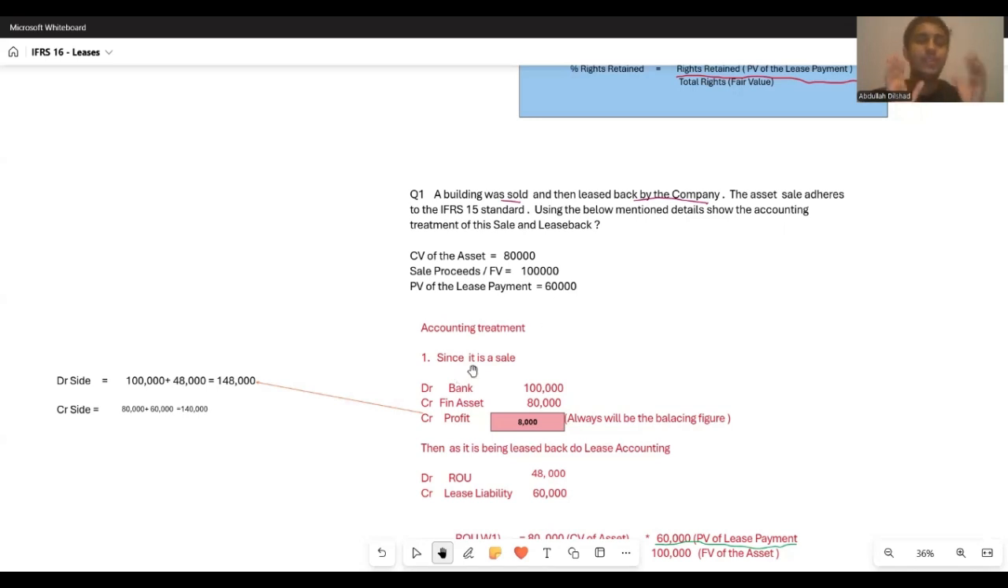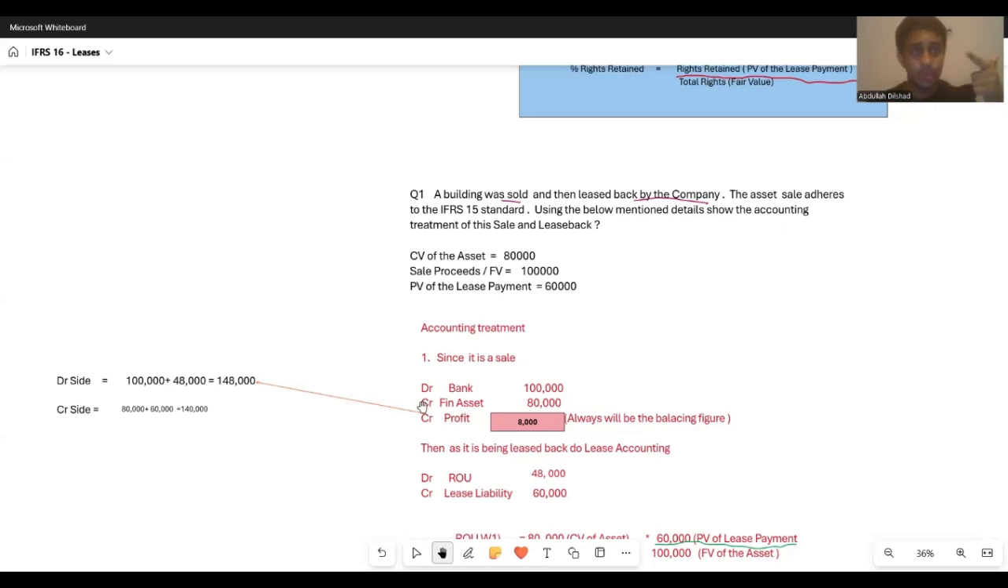I told you, when it's a sale and leaseback, break the transaction into two different parts. One is related to the sale and the other is related to the lease. We know that the sales proceeds, or the fair value, is 100,000. So debit bank by 100,000.